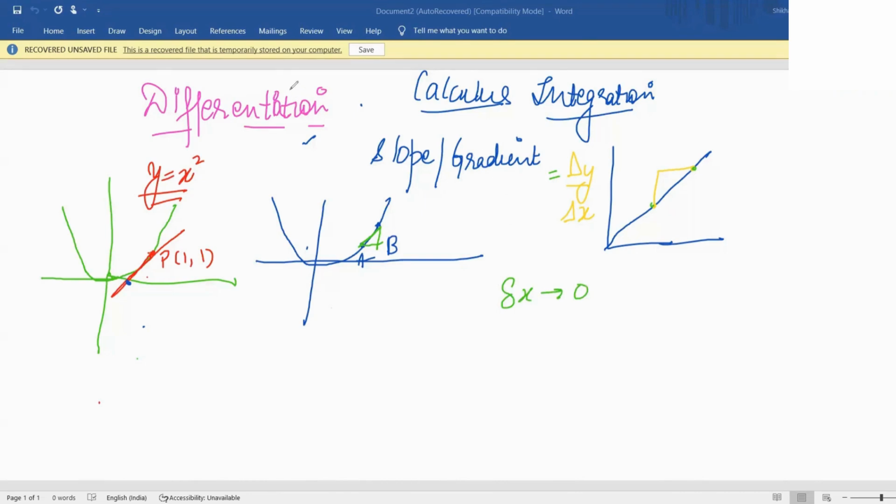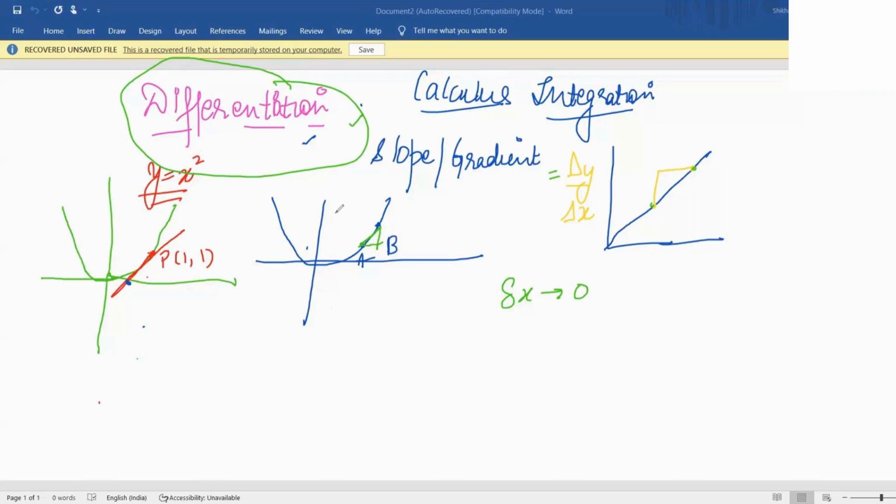Okay, so we are going to find out the formula for this now. When we want to find the gradient to a curve, I'm just taking a small portion of the curve, because the gradient at any portion of a line will be the same.